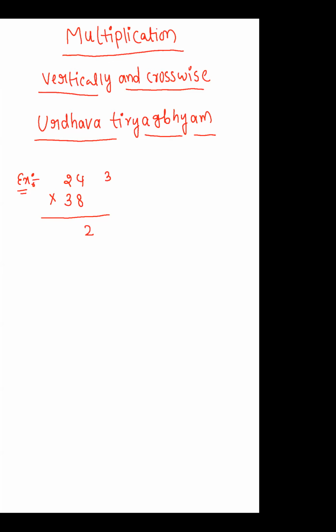The same thing I am writing here for our understanding. Instead of writing 3 here, I am writing directly 32 here. See the observation. After that, I multiply 2 with 8, it gives 16, and 16 added to the 3 gives 19.